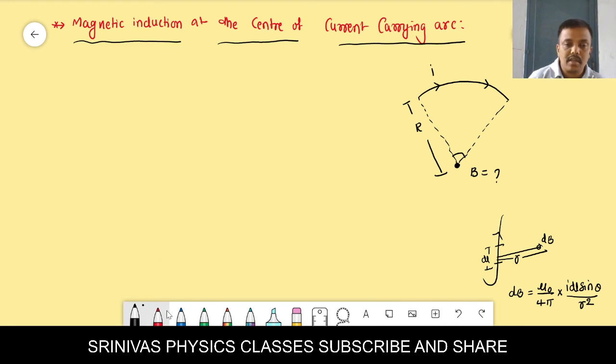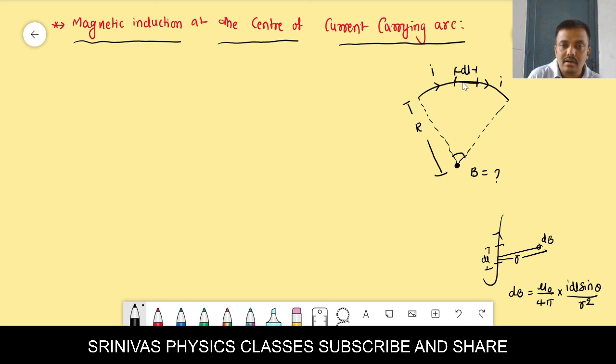In order to apply the Biot-Savart law, we have to take a small element on the wire. We will take this as the small element. It carries current I and its length is dl.